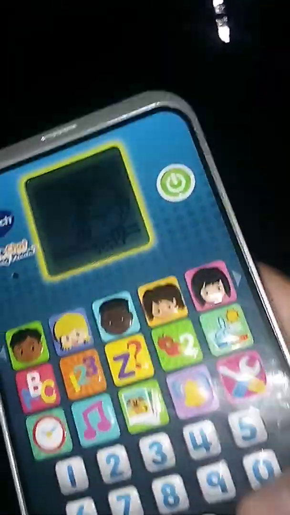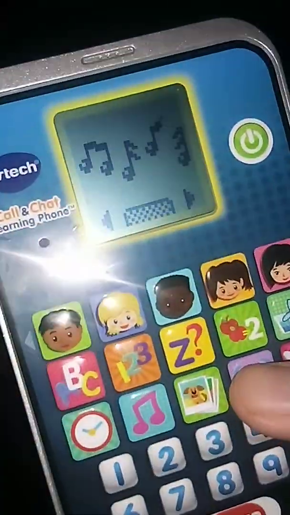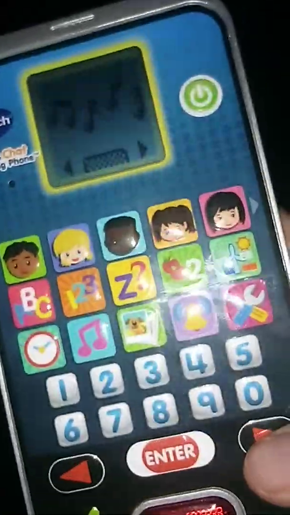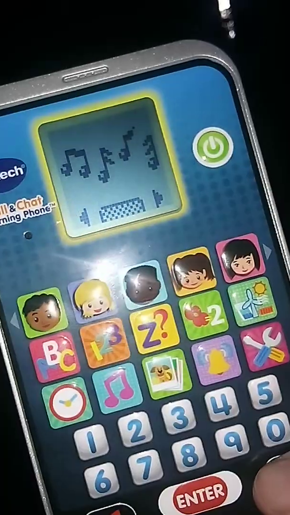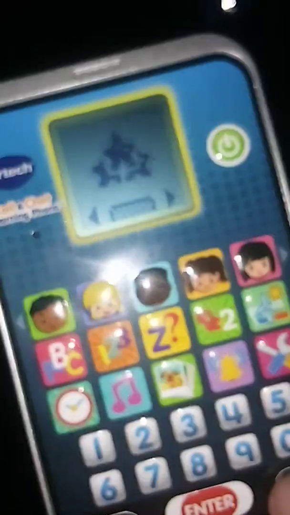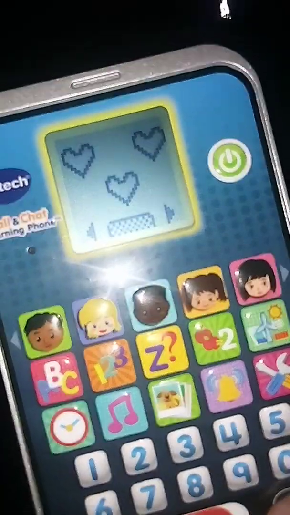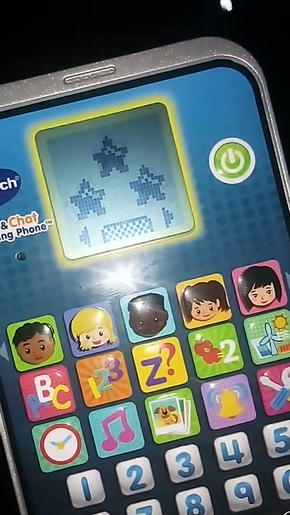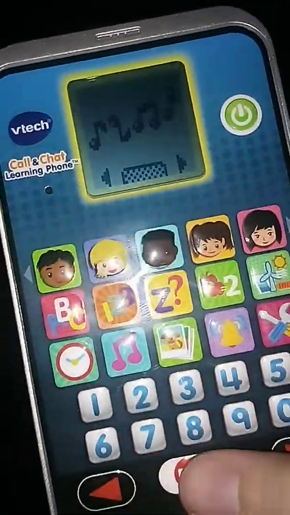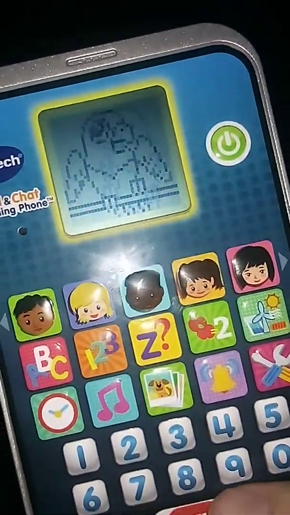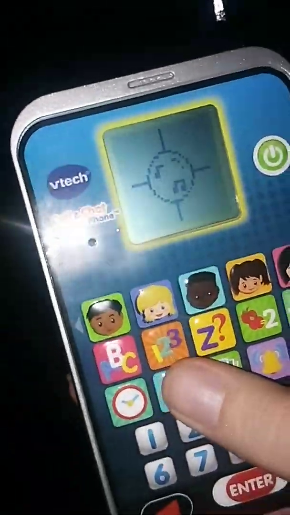Press the green call button to make a call. Ringtone. Use the arrow buttons to choose a ringtone, and then press enter. I like this. Music fun.